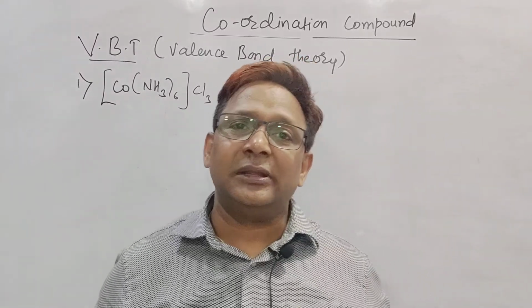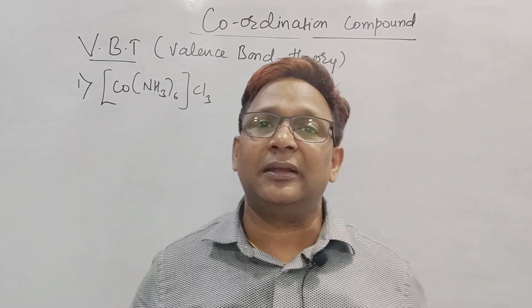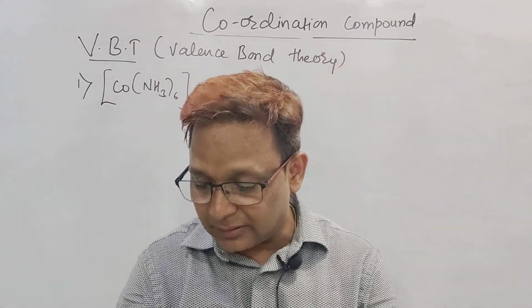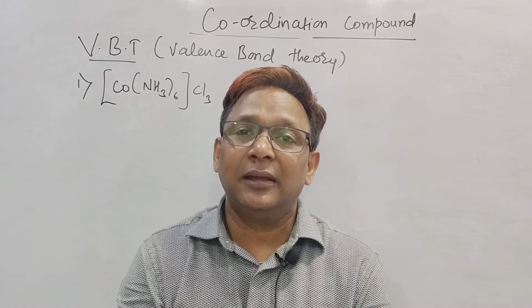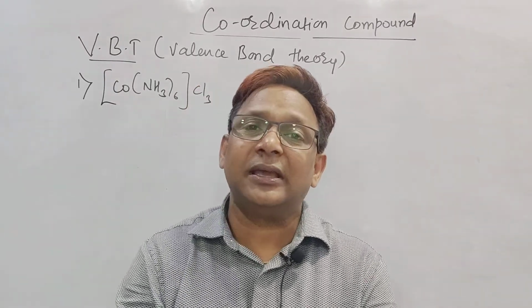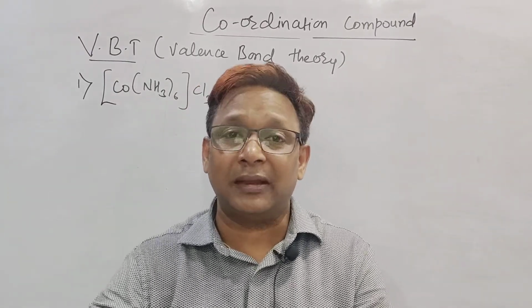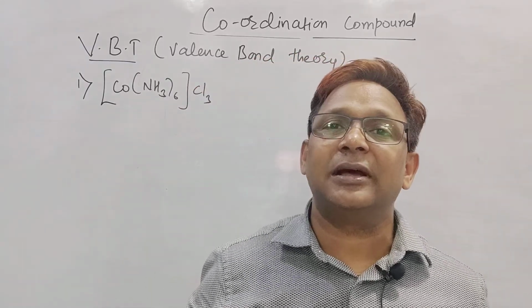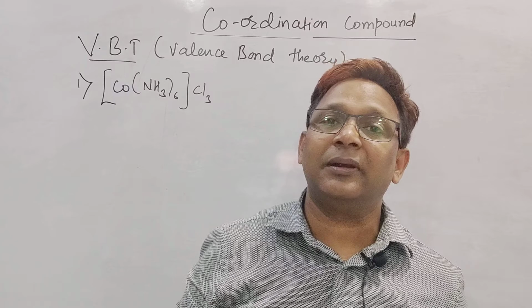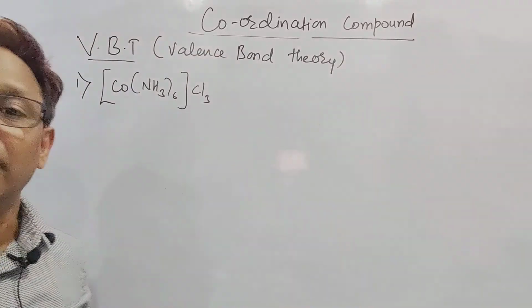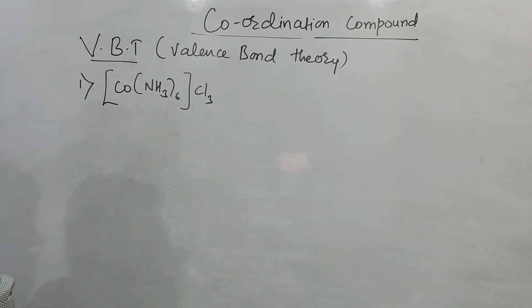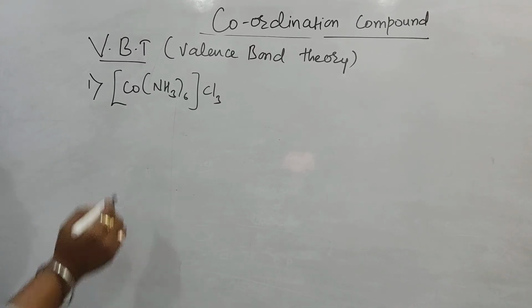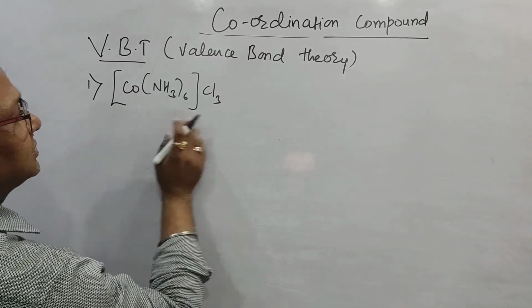If an unpaired electron is there, obviously it is paramagnetic. If no unpaired electron is there, then it is diamagnetic, right? And if unpaired electrons are there, then we can find out their magnetic moment. So these are the parts we are going to discuss in today's class in valence bond theory, which covers coordination compounds or complex compounds. I will just give an example here: cobalt ammonia taken six times.